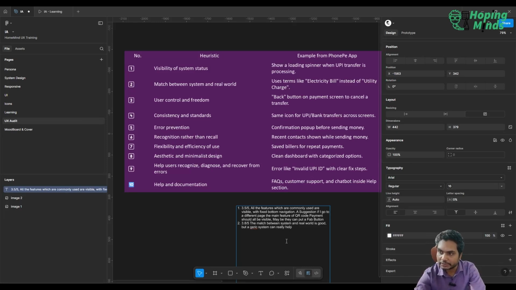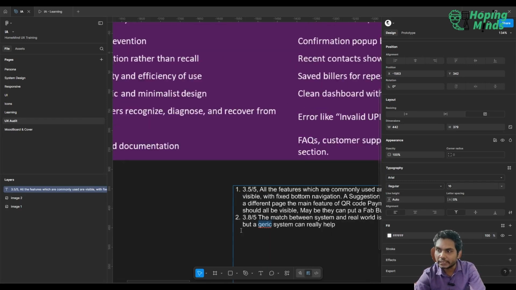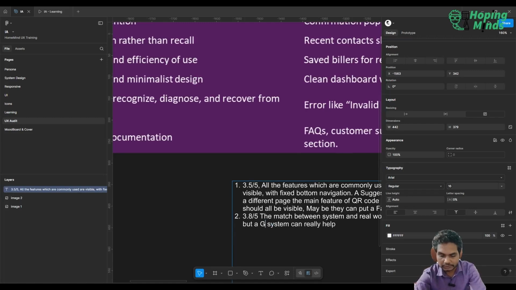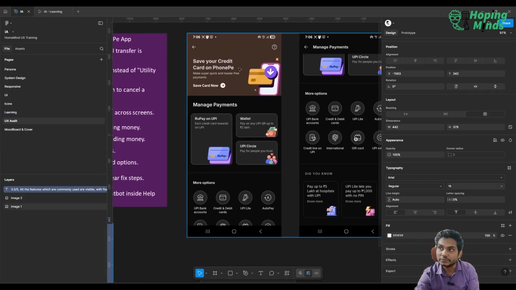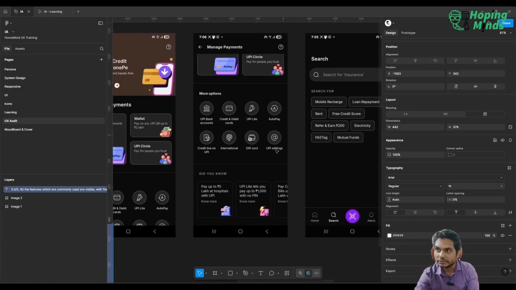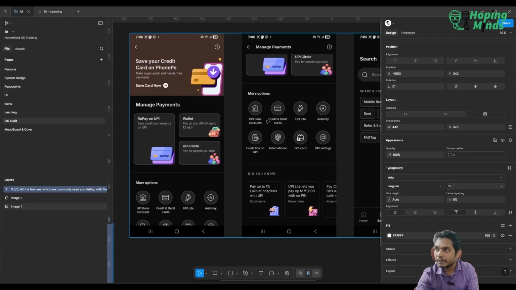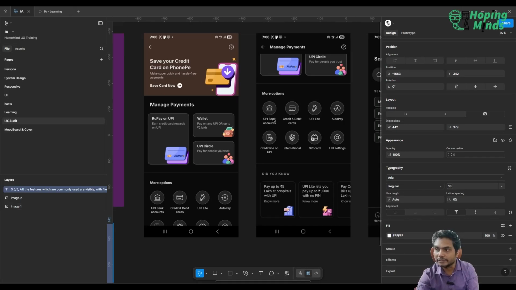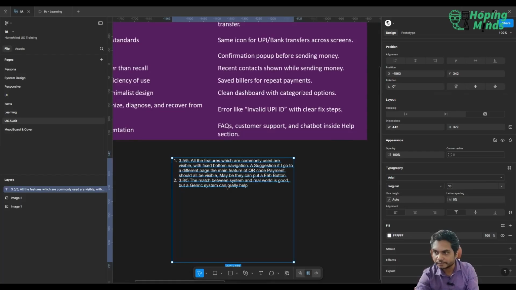a generic system design can really help. What I mean by generic system design, I mean, they are using too many colors at two different places. Not all the time, but there are too many colors, like this color because maybe they want to highlight it, and then this color, and then this color. There are too many distractions. So let's say if they had white mode, that could be really nice. And if you see the contrast is a little less for all the applications, so contrast could be really increased.